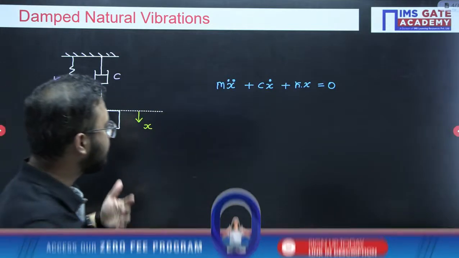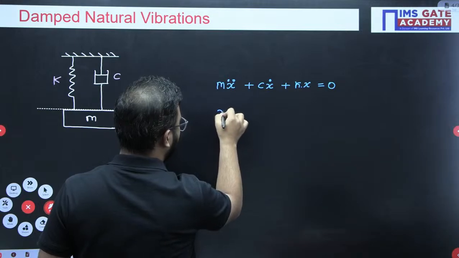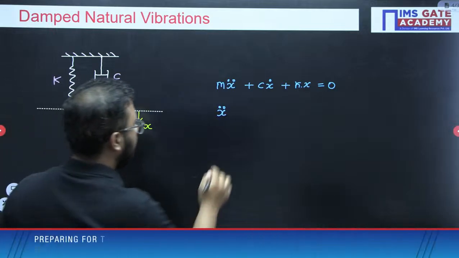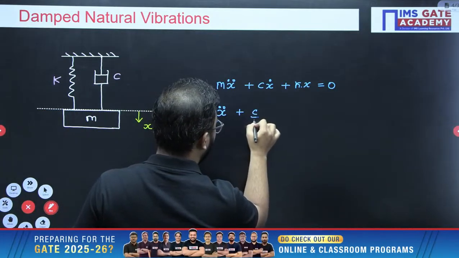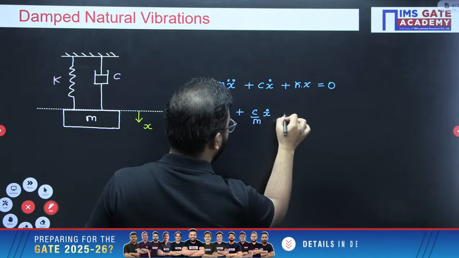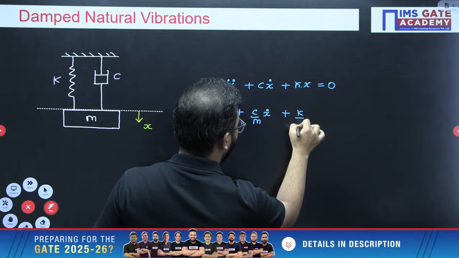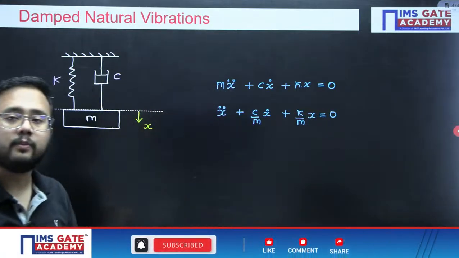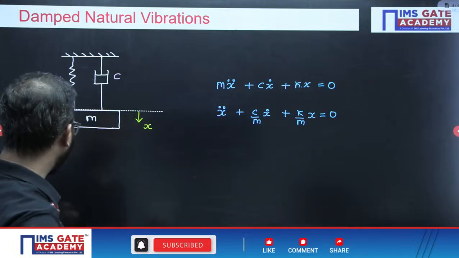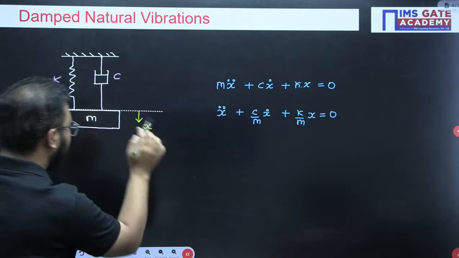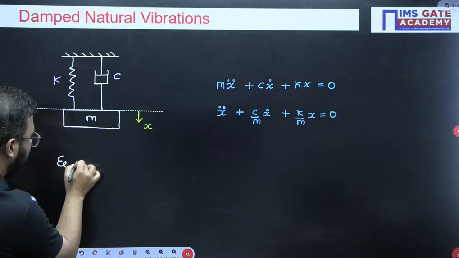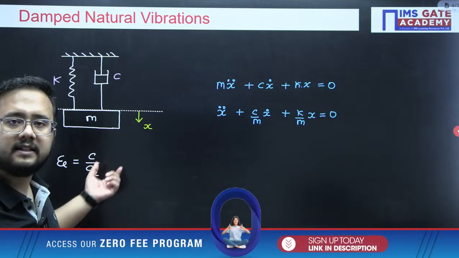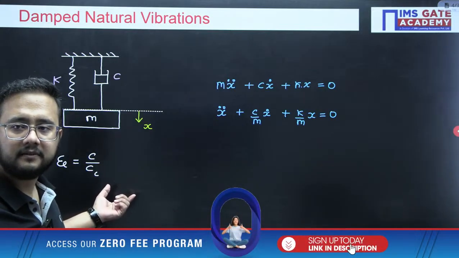Now, in the same way, if I divide the whole equation by the mass to make the coefficient of x double dot 1, you will have c by m x dot plus k by m x equals to 0. K by m, everyone knows that it is omega n square. But what is c by m? For that, this is information everyone should remember: the damping ratio is written as the damping coefficient divided by the critical damping coefficient, C by Cc, right?